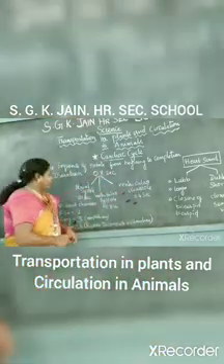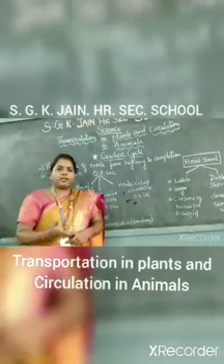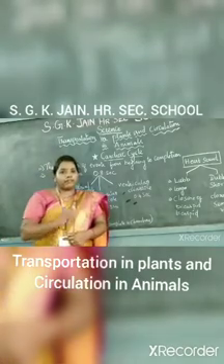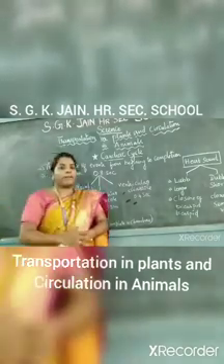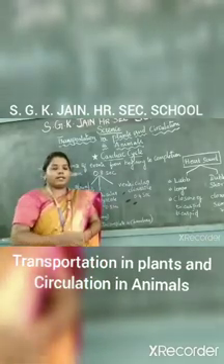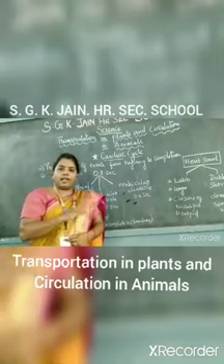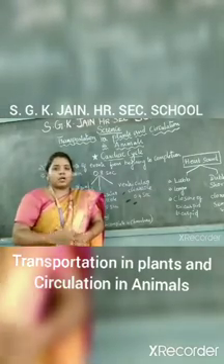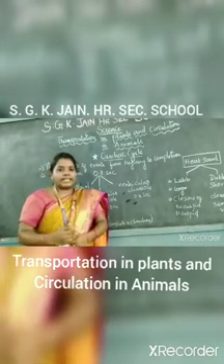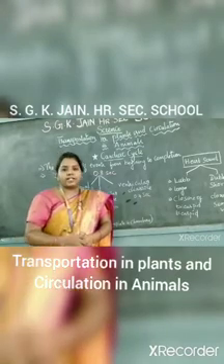And next, we are discussing the chambers of the heart. When you talk about the chambers of the heart, the human heart contains 4 chambers. The upper part is called an auricle and the lower part is called a ventricle. The auricles are the left auricle and right auricle; the ventricles are the left ventricle and right ventricle. So totally, human beings have 4 chambers. Let me see how many chambers are present in other living organisms.